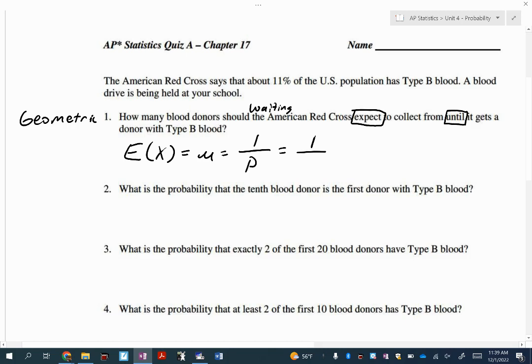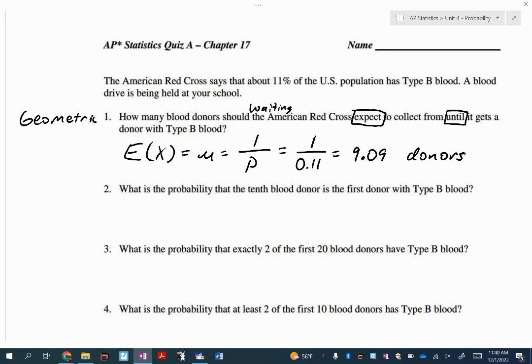Our probability of success is 0.11. So take out your nifty calculator and let's figure it out. 9.09. Excellent. Are we saying that the 9th donor is going to be our first donor with type B blood? No, but I'd probably be surprised if it was the first one, or if it was the 40th one, right? That would be surprising. We'll talk more about that at the end.